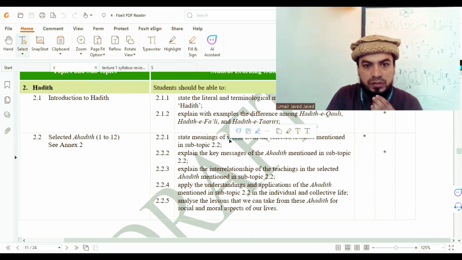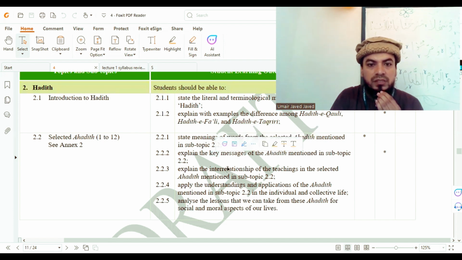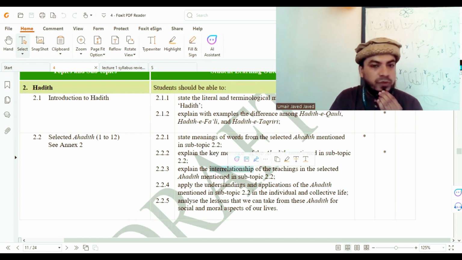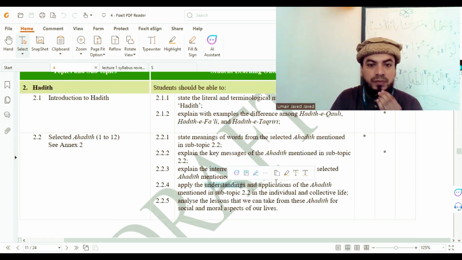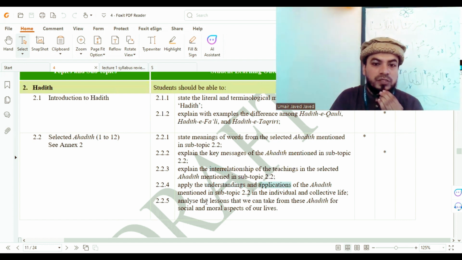The next point is the key messages. The next is the interrelationship or correlation of the teachings of other ahadith with this hadith. The next point is understanding and applications. And the last point is related to the lessons of ahadith in your moral and social aspect. So these are the 5 standards and these are the 5 points.